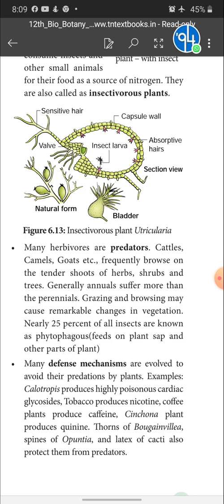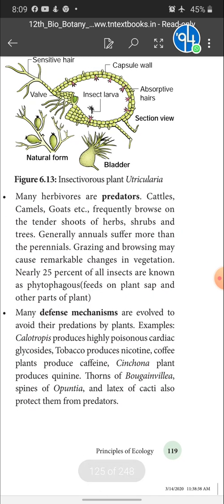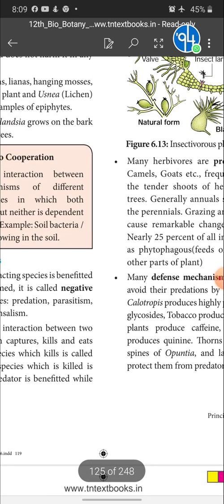Many defense mechanisms have evolved in plants to avoid predation. Example: Calotropis produces highly poisonous cardiac glycosides. Tobacco produces nicotine. Coffee plant produces caffeine. Then cinchona plant produces quinine. Thorns of bougainvillea, spines of opuntia, and latex of cacti also protect them from predators. So these are some substances produced by the respective plants to protect themselves from predators.